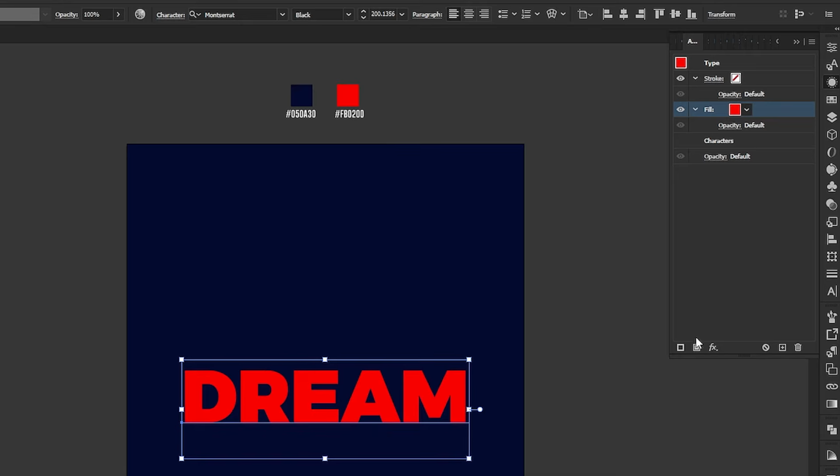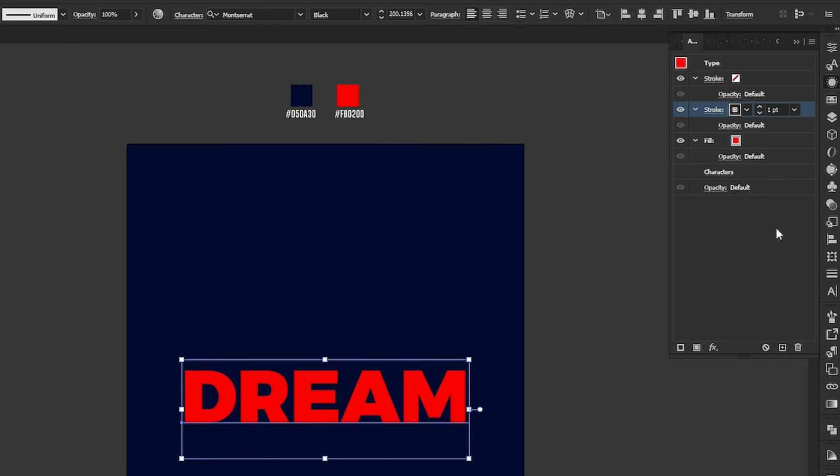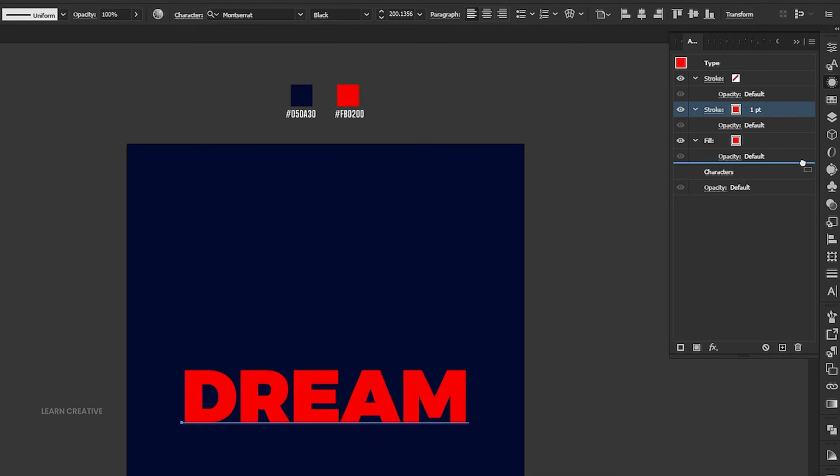Then click on the Add New Stroke button. Apply the red color to it. And drag it down to the fill color.